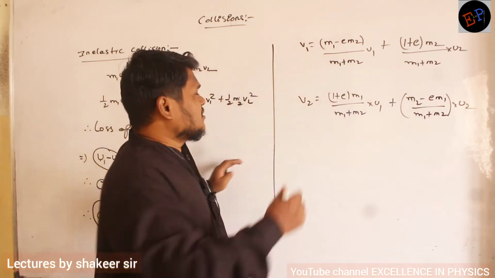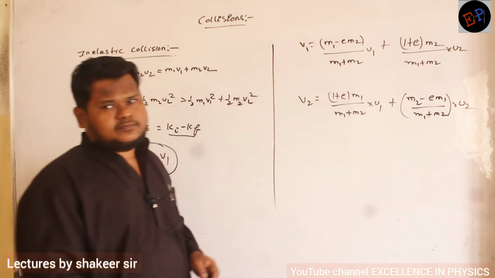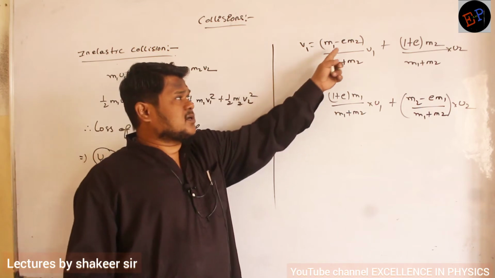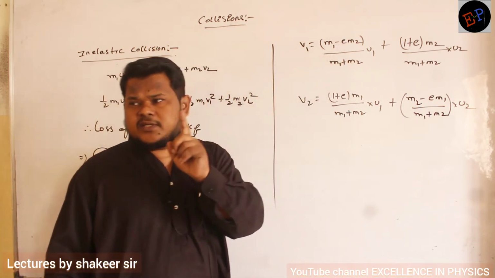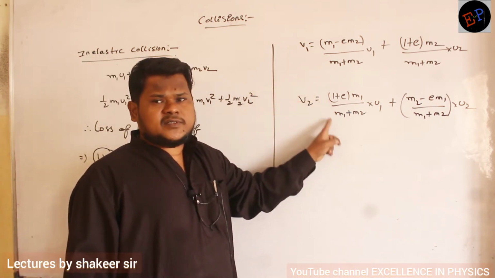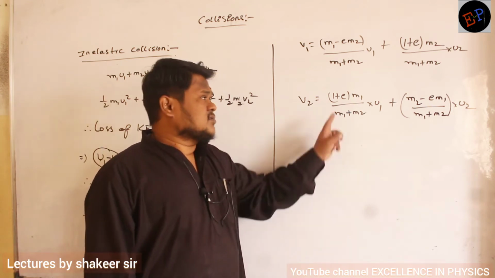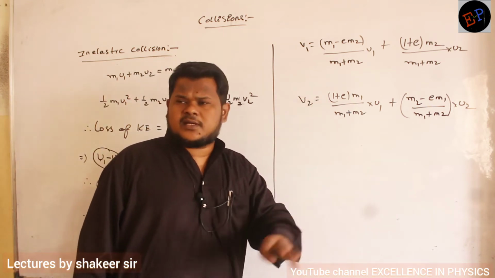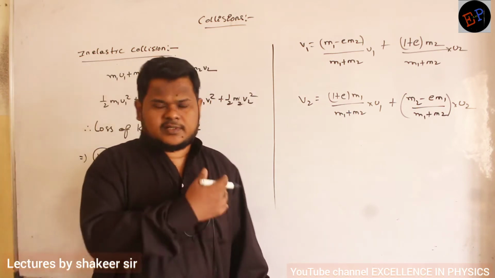And see, these two equations you can use for elastic collision also. Because in elastic collision, what is the E value? 1. In elastic collision, E value is 1. So if you write 1, again these equations will become the equations for elastic collision also. So these equations you can use for elastic as well as inelastic collisions. Are you able to understand?